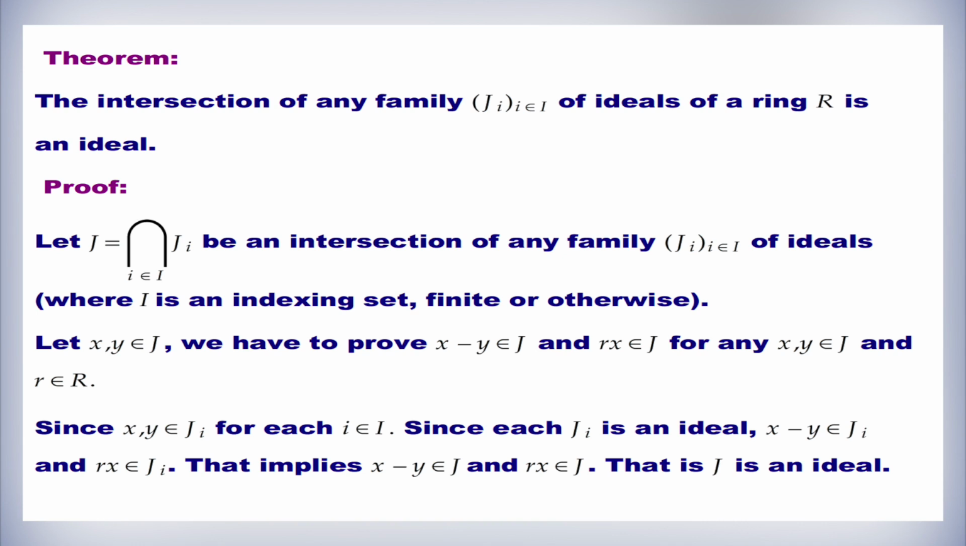Let x, y belong to J. We have to prove x minus y belongs to J and rx belongs to J for any x, y belonging to J and r belonging to R. Since x, y belong to J_i for each i belonging to I, and since each J_i is an ideal, x minus y belongs to J_i and rx belongs to J_i. This implies x minus y belongs to J and rx belongs to J. So, J is an ideal.